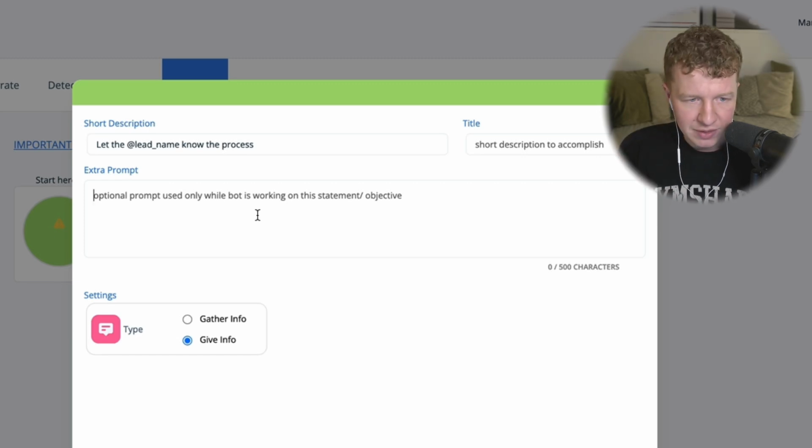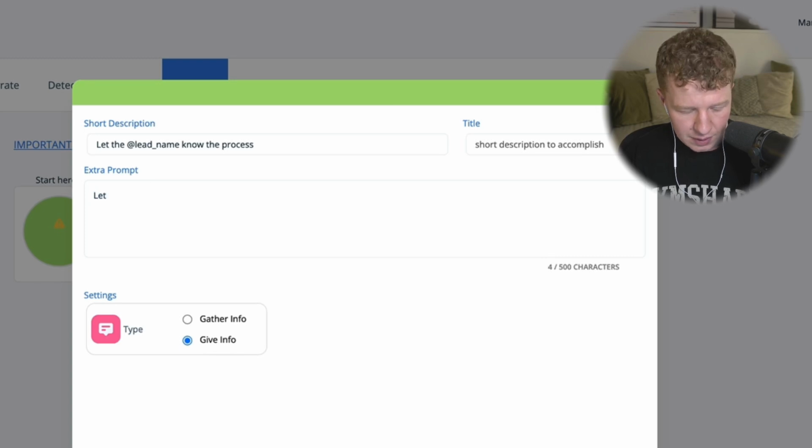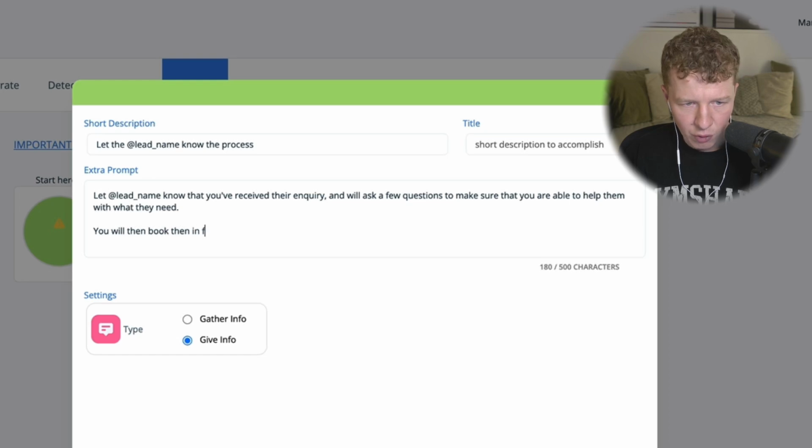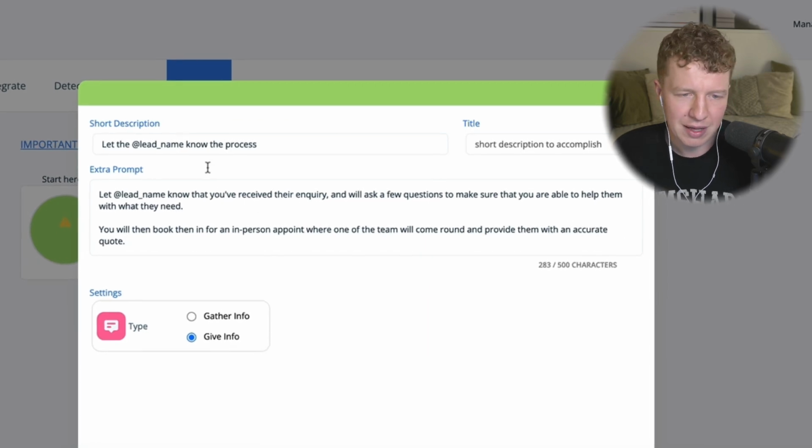So we're going to say, tell the lead, at lead underscore name, know that you've received their inquiry, and we'll ask a few questions to make sure that you are able to help them with what they need. You will then book them in for an in-person appointment where one of the team will come around and provide them with an accurate quote. Okay, so we've now written that out.